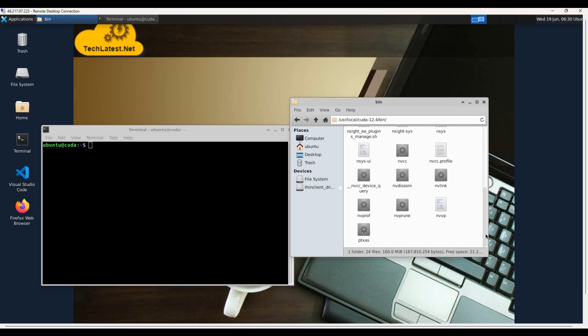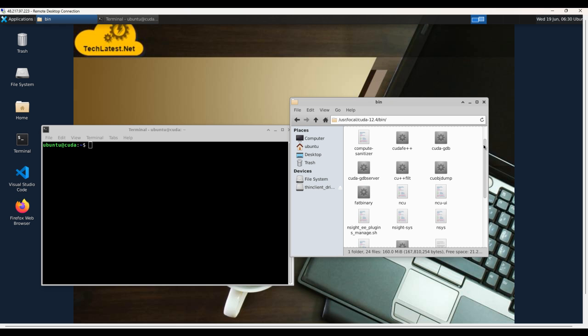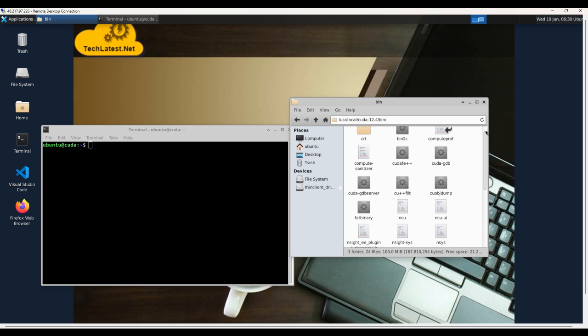So you have not manually installed them. If you use any other NVIDIA CUDA setup, you can install all the libraries manually. But on our VM, you can find all the pre-installed libraries in the file manager. So here you can see bin2c, compute-sanitizer, then CUDA GDB server.